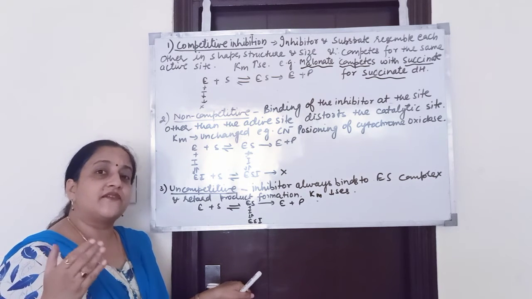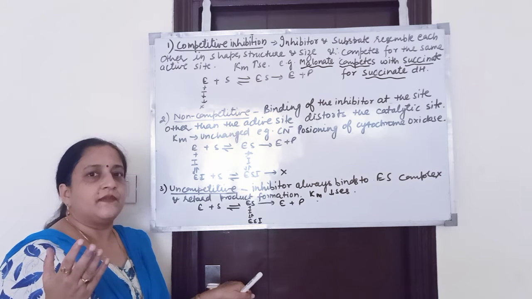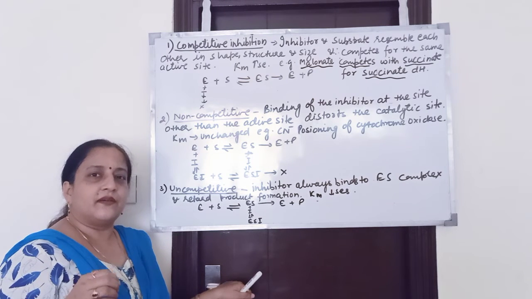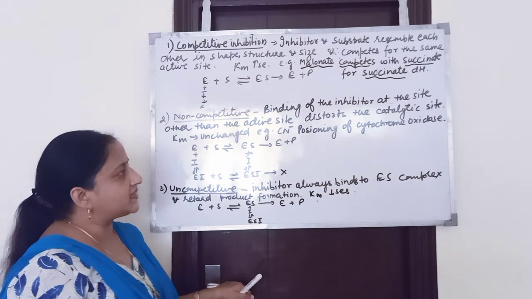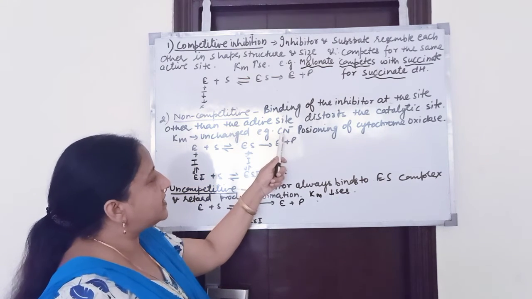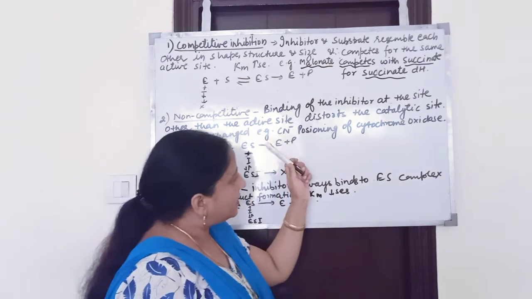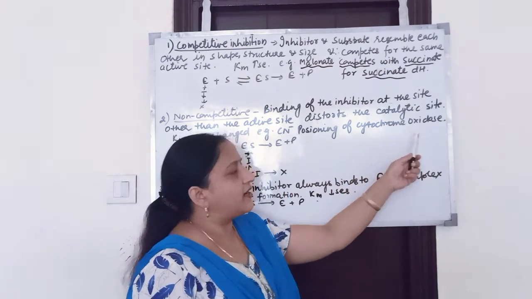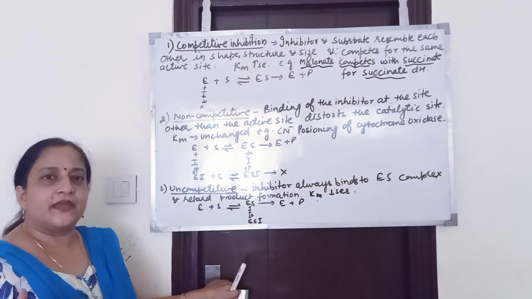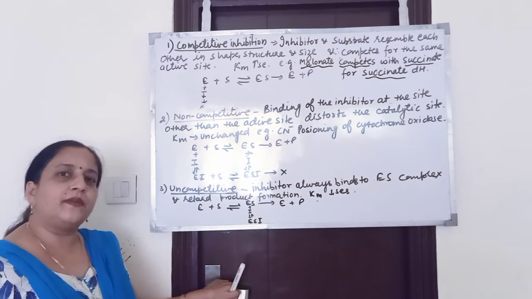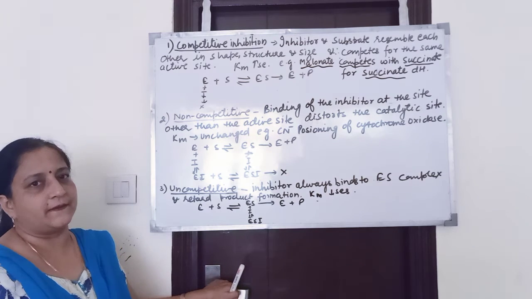Potassium cyanide is the fastest acting poison. Till date, nobody is able to tell the taste of cyanide because it is a fastest acting poison. So this cyanide ion inhibits the enzyme cytochrome oxidase, and this is an irreversible type of inhibition, which means that the enzyme cannot be made active again.